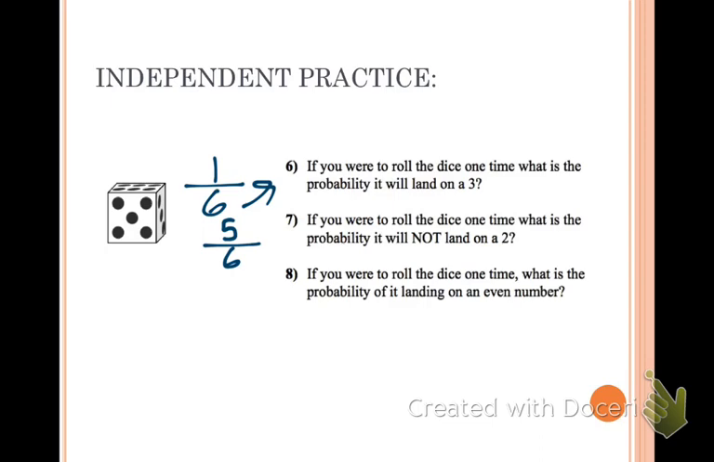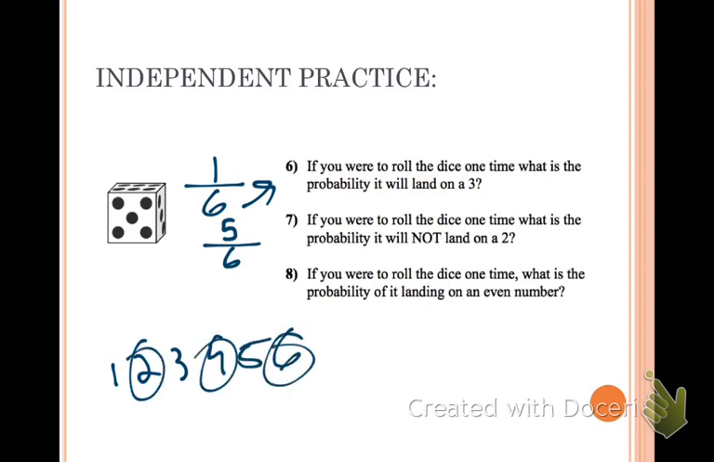And finally, if you were to roll the dice 1 time, what's the probability of landing on an even number? So if we looked at a dice, we've got 1, 2, 3, 4, 5, and 6 as possible numbers. The even ones are 2, 4, and 6. That's 3 over 6, but it needs to be simplified to 1/2. So your answer should have been 1/2.